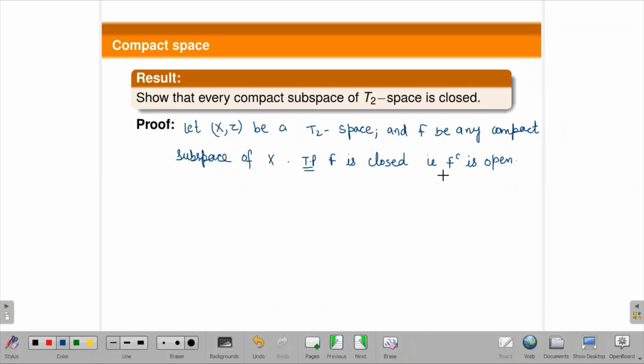How to prove a set is open? If you take any arbitrary point, and an open set containing that point, and that open set is contained in F complement, then we will say F complement is open. In place of open set, you can take neighborhoods also. So this is the case. Now how to prove? Let us take one point x from F complement.